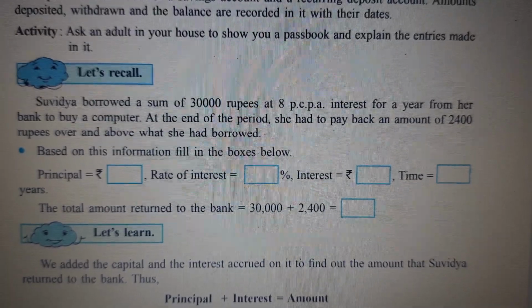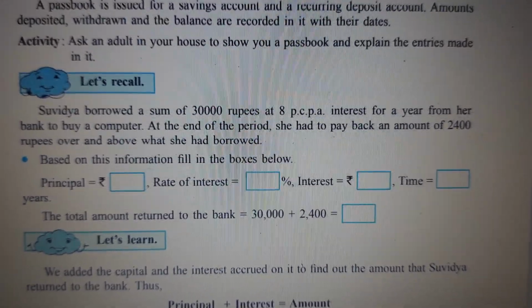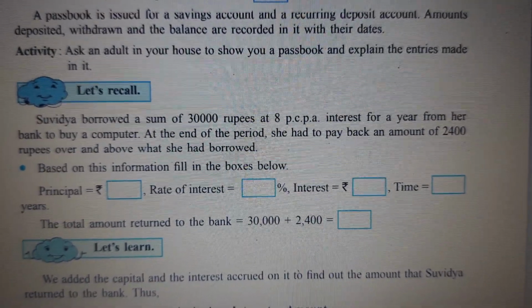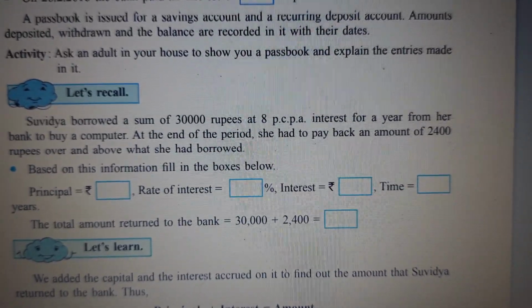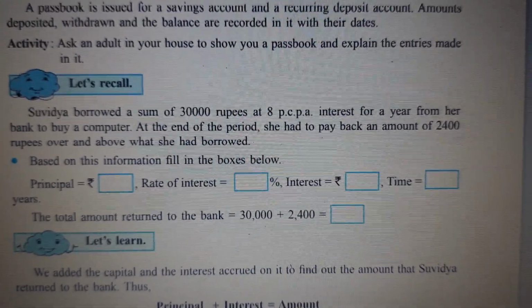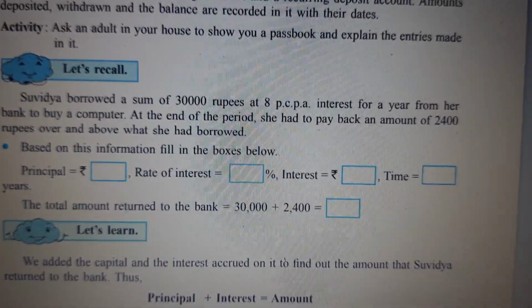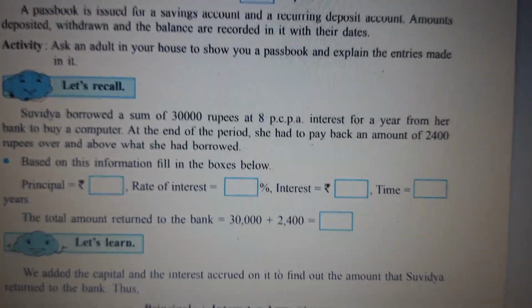Means per annum, per rupee, 8% interest for a year from her bank to buy a computer. At the end of the period, she had to pay the bank an amount of 2,400 rupees over and above what she had borrowed. Means she had borrowed 30,000 rupees, and above that she has to pay an amount of 2,400 rupees.